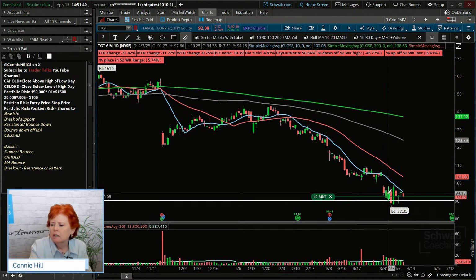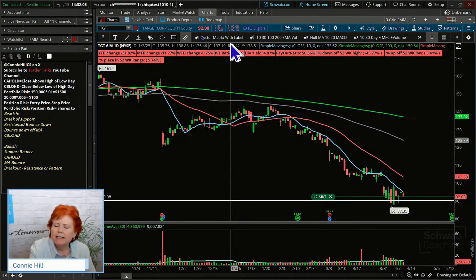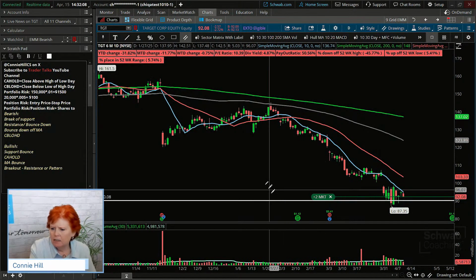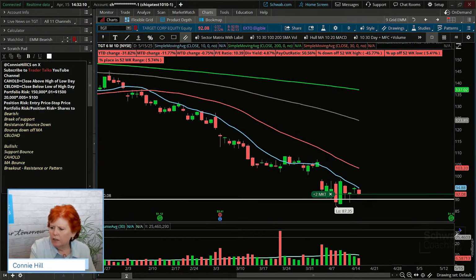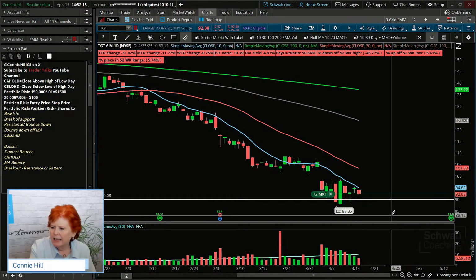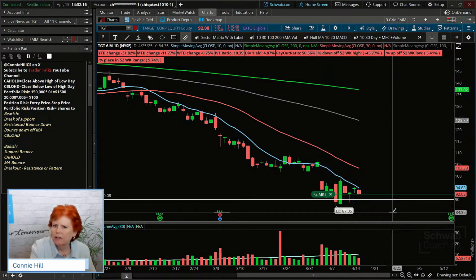But here, again, it doesn't matter so much as far as my entry. Is it the bounce off resistance? Is it the bounce off the moving average? Those kinds of things can be useful and helpful, but they're not quite as required and don't need to be quite as specific when we're trading neutral strategies. We get a little bit of leeway on it. Okay, so the current price of the stock is at 92. 90 is about where that white line is. And really, the next strike down that we would consider is 85, but it's quite a ways down there.